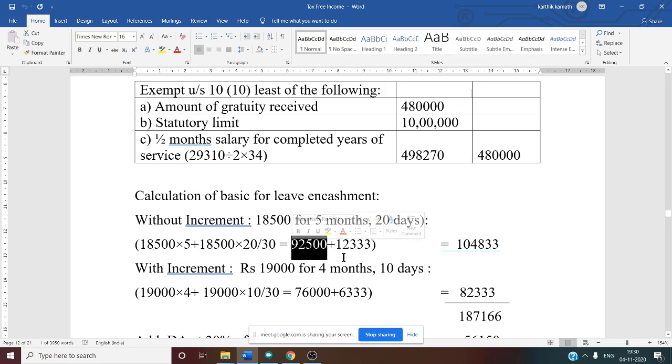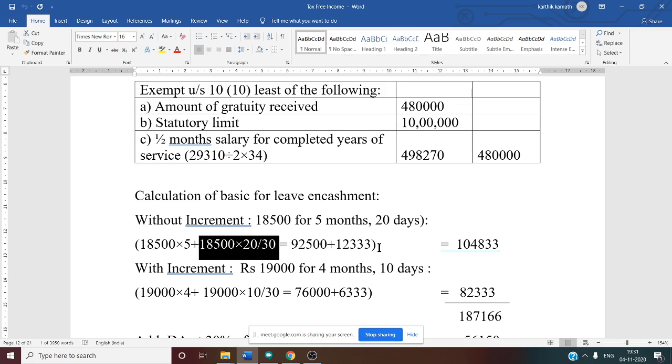But what about 20 days? 20 days also you should consider, right? So that 20 days you should consider for any 1 month before September. So let us see: March, April, May, June, July, August. That becomes 6 months.